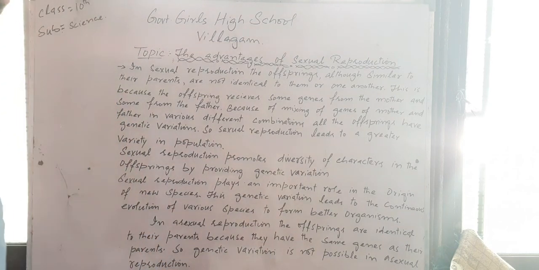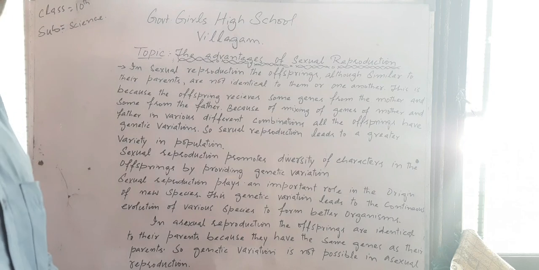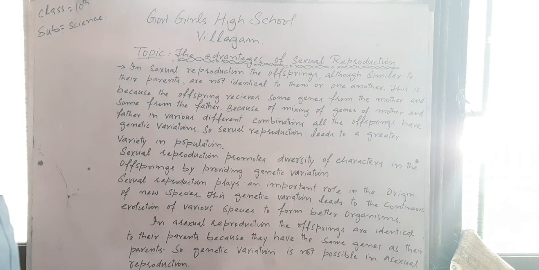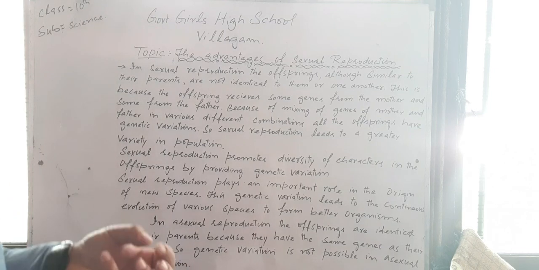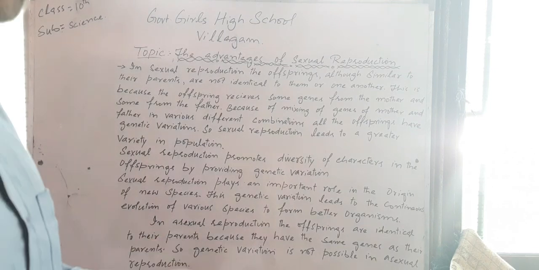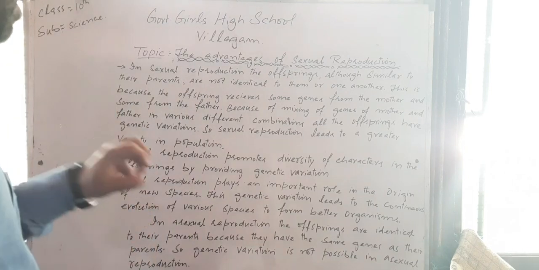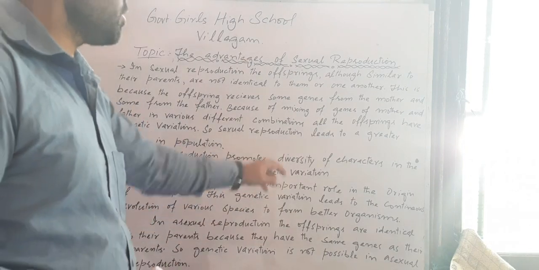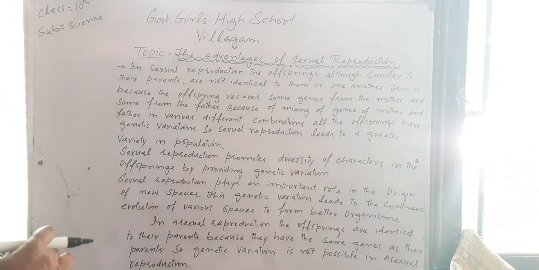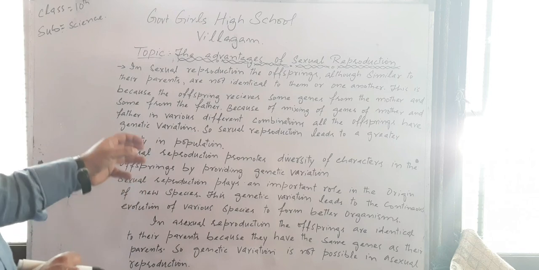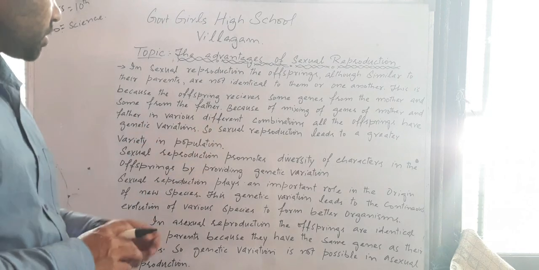Those animals which are produced due to sexual reproduction, and sexual reproduction occurs only when there is a combination of male gamete and female gamete, and male gametes come from the male and female gametes come from the female. Male gametes contain different genes from those of the female gametes. So there is genetic variation, and this genetic variation leads to the diversity of characters in the animals, in the offspring. This is one more advantage of sexual reproduction.